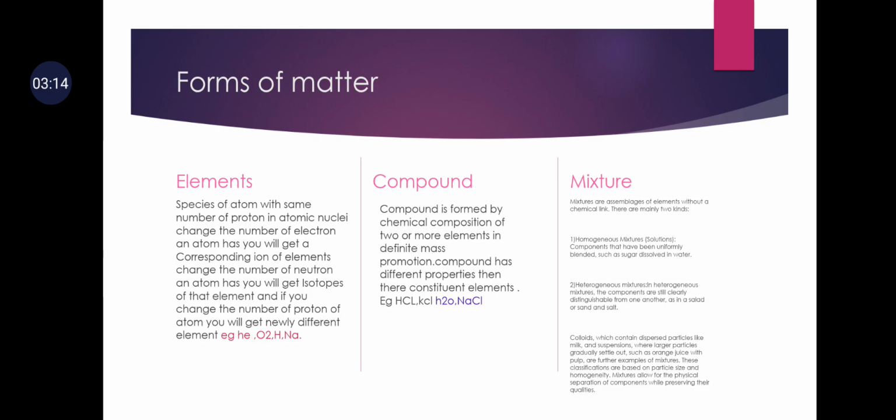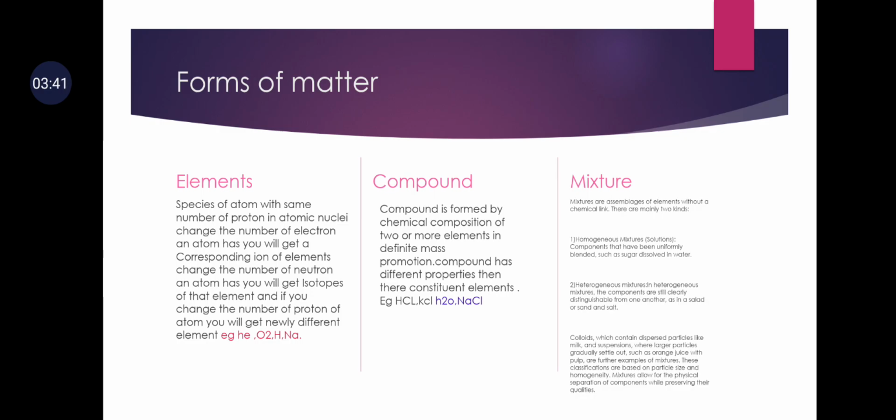So in homogeneous mixture, basically there is no clear boundary between the two components which are mixed together. But in heterogeneous mixture, the components which are mixed together have a clear boundary between them. You can basically identify the two components. But in homogeneous mixture, you cannot identify the two components because they are completely mixed with each other.